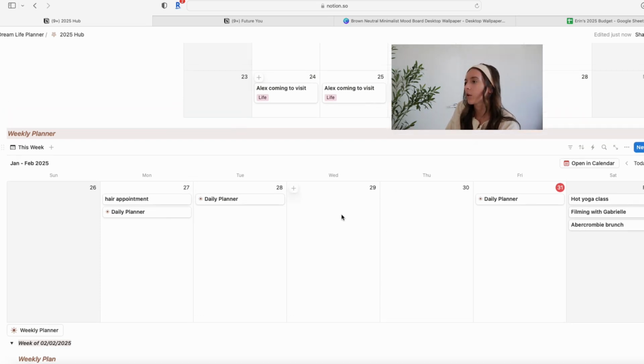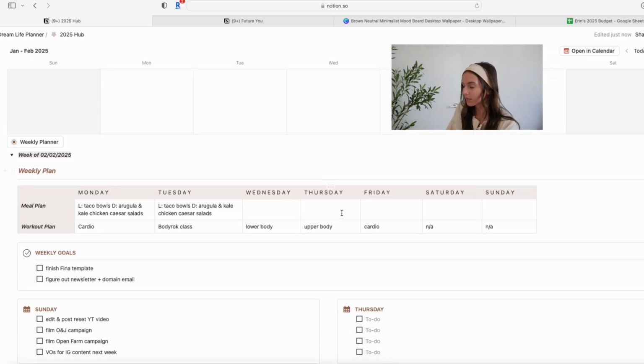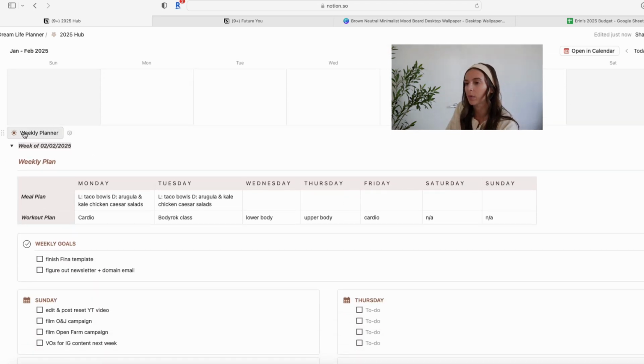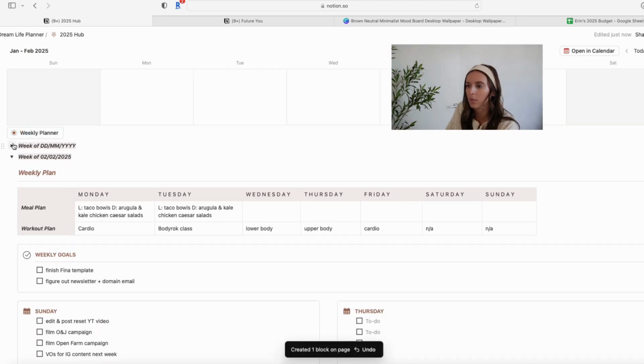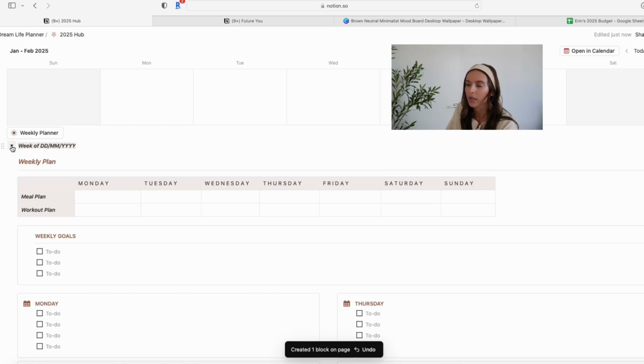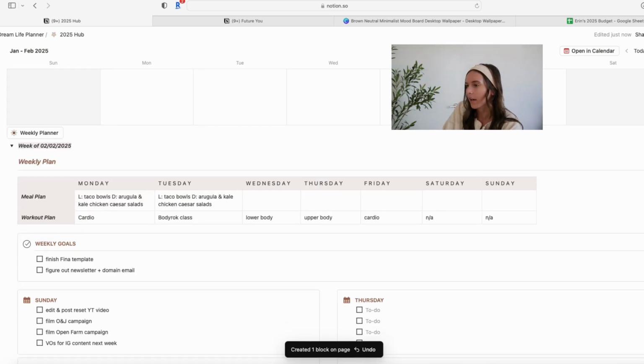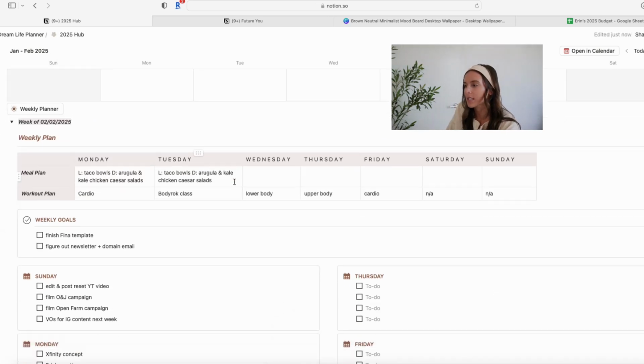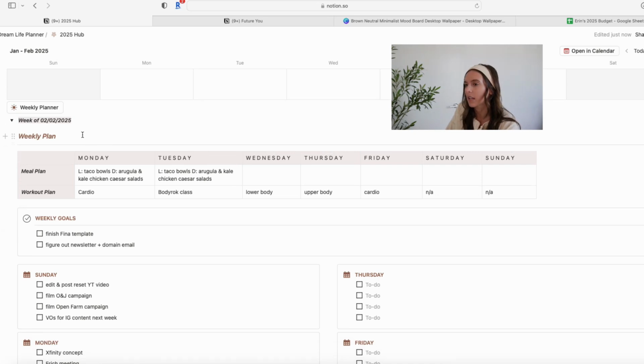This is a weekly view of the master calendar. And then when you scroll down, you have this weekly planner button. So if you hit this weekly planner, a new weekly planner will populate, but I don't need that right now. It's the one that I started filling out for next week. And at the beginning of the week, I always fill out both my meal plan and my workout plan. Traveling Wednesday through Sunday, so I didn't fill out my meal plan for that since I won't be here.